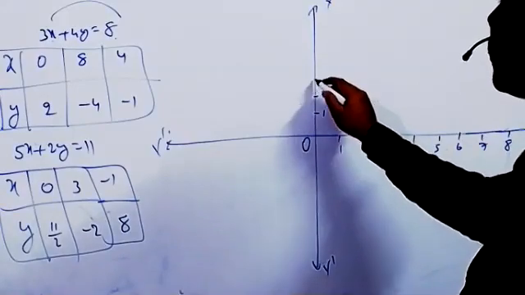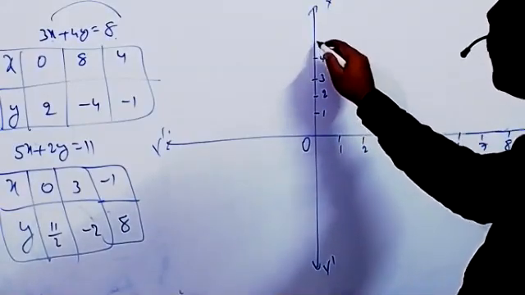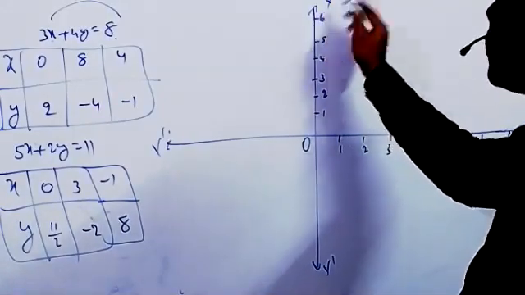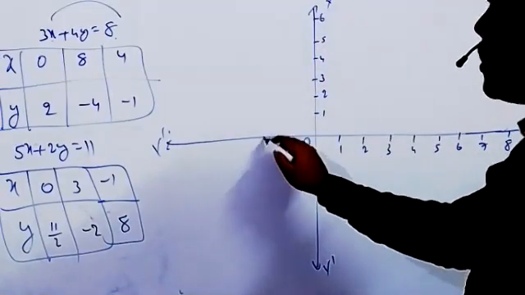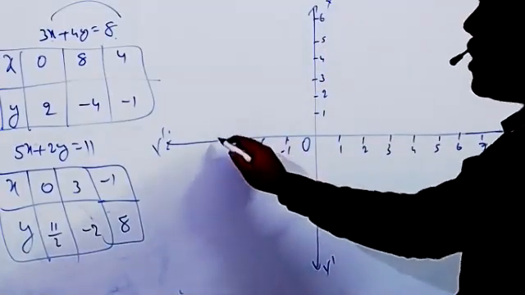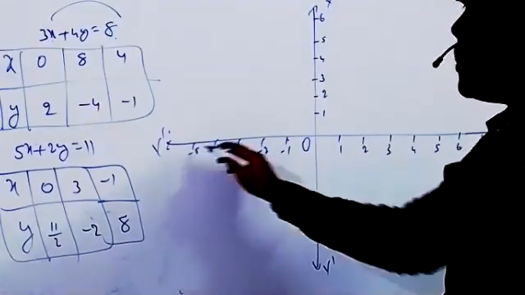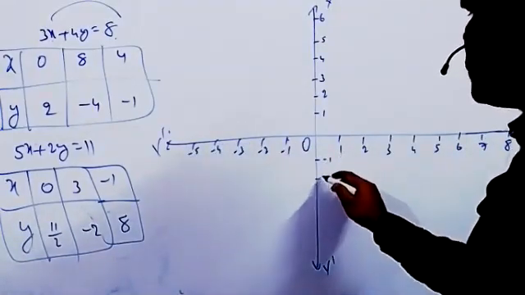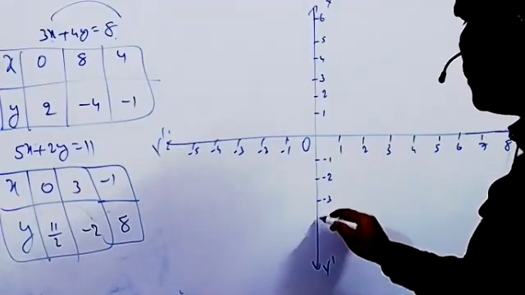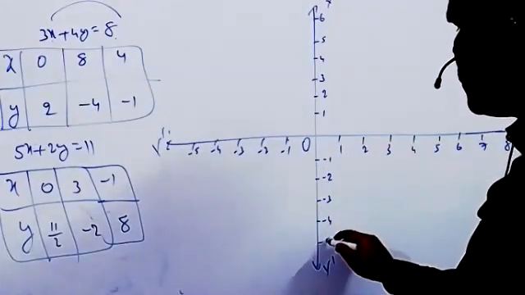One, two, three, 4, 5, 6, and so on. Minus 1, minus 2, minus 3, minus 4, minus 5.